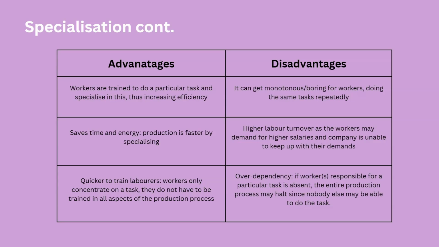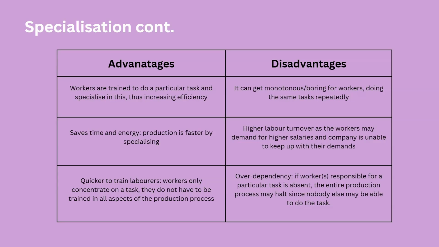Other advantages: save time and energy. Production is faster by specializing. Since you're really good at it, you're doing it subconsciously and get really fast at it. For example, if my task every day is just to put the books in the boxes, I'd be really fast at it because I know how to do it. Maybe I've come up with a technique which makes it faster. So it really saves time and energy of the person doing it.